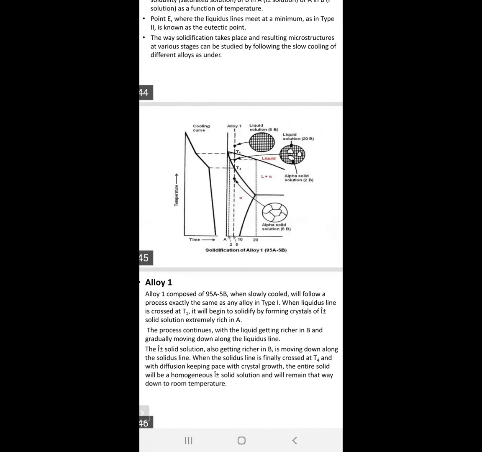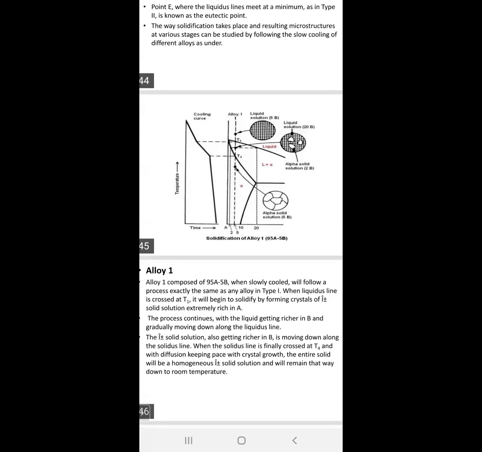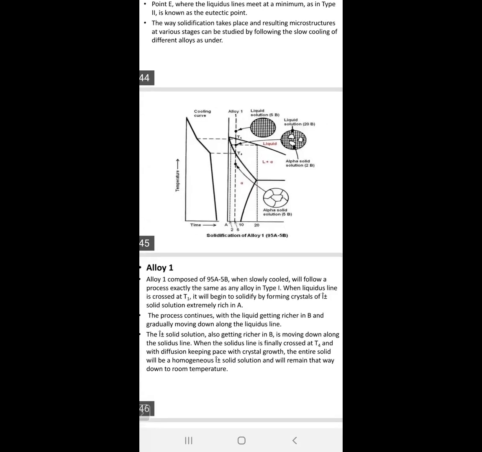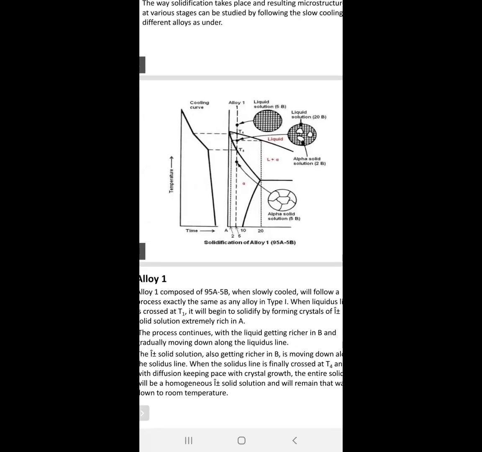Then keep on decreasing the temperature until it reaches T4. There will be a large amount of solid and less amount of liquid. Then when it crosses T4, the total will be a single solid solution, that is the alpha.